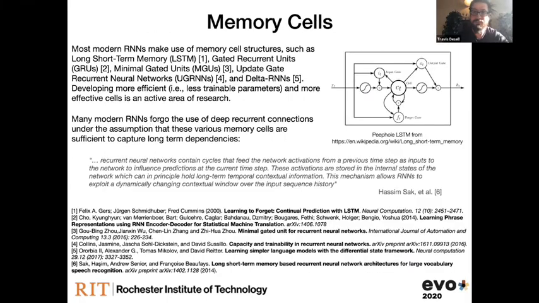Generally speaking, nowadays there are a lot of various memory cell architectures that people are studying. LSTMs are probably the archetype, the common one that everybody knows about. But more recently, you have gated recurrent units, minimal gated units, update gate recurrent neural networks, and delta RNNs. Basically, the idea behind all of these is, can we have fewer trainable parameters in our memory cell but get similar performance? So a lot of standard best practice is the thinking that these are good enough to capture long-term dependencies, so we don't need to use time skip or deep recurrent connections. But hopefully at the end of this talk, we'll see that that's maybe not the case.